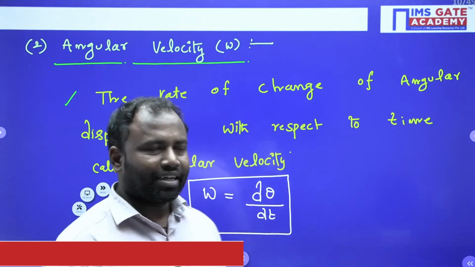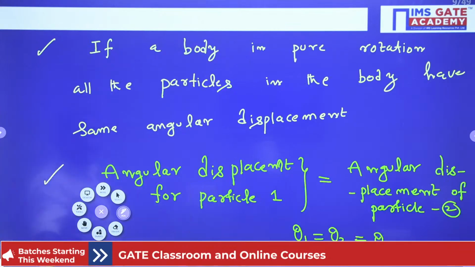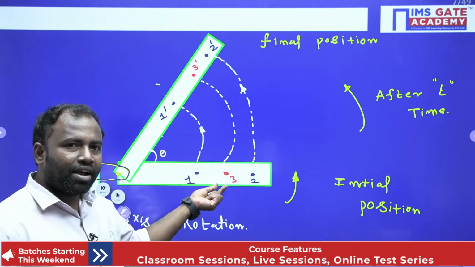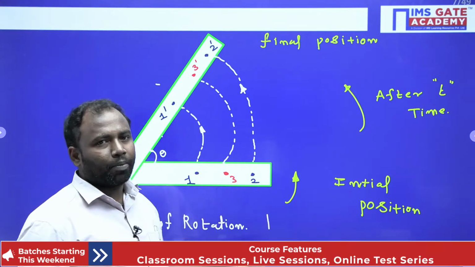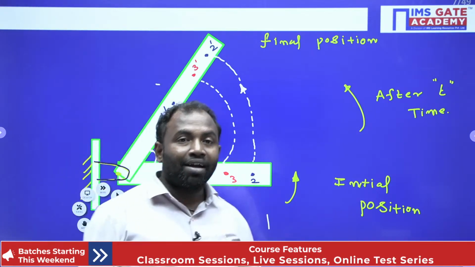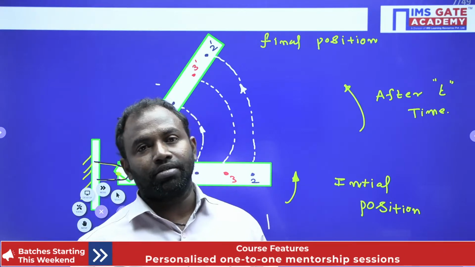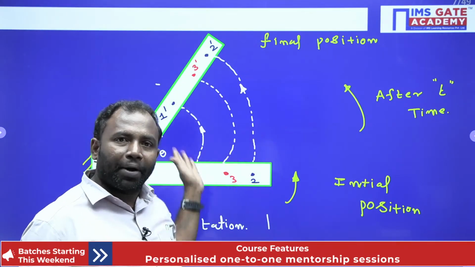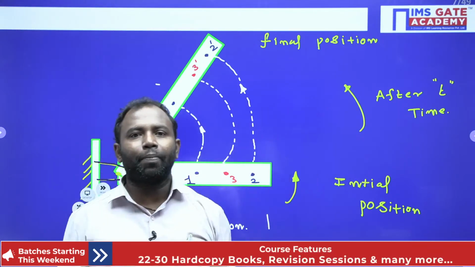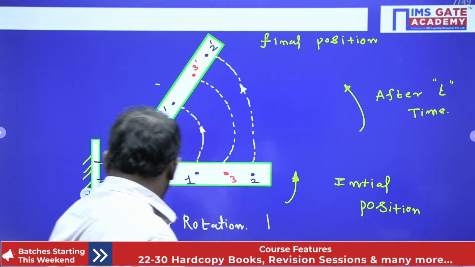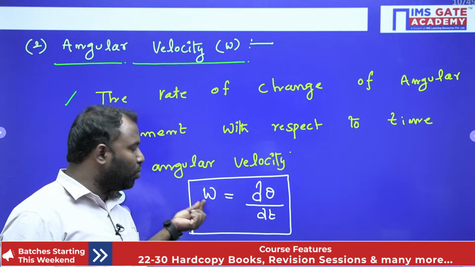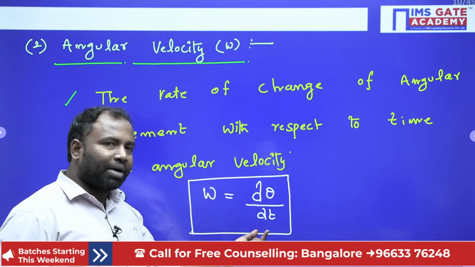Can I say that like that? So that means, whatever angular velocity my first particle has, the same angular velocity the second and third particle also have. Whenever angular displacement is considered with respect to time, for t time, t is the same for every particle and theta is the same for every particle, so omega is equal to, if I take W1, d theta 1 by dt1.